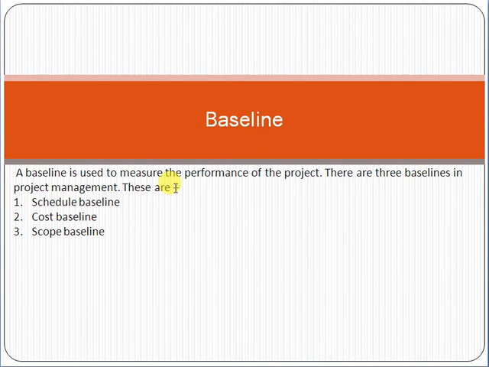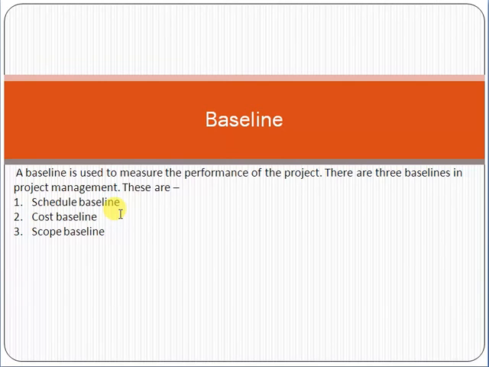Baseline means, friends, what is used to measure the performance of the project, like schedule baseline, cost baseline, scope baseline. For example, you say as a project manager that the baseline is that we have to complete the project within 5 months. That is called the schedule baseline. It means that after 1 or 2 months we have to evaluate whether we are completing the project within 5 months or not.